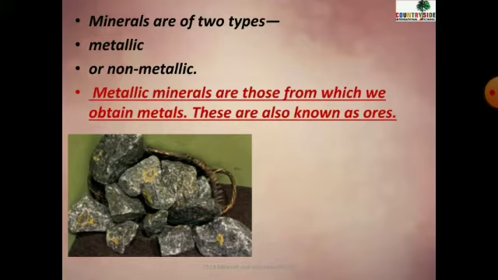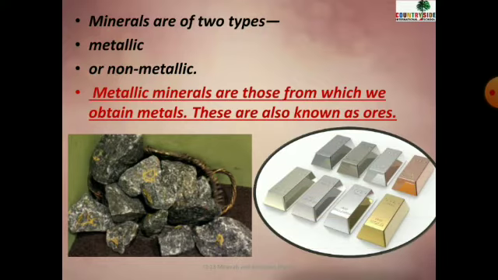So big rocks are there from which we can get the minerals, and that can be of two types, metallic and non-metallic. Metallic minerals are those from which we can obtain metals, and they are also known as ores. Now suppose gold is there. We have big stones or big rocks of gold, that is known as ore, and from which we obtain the gold, that is known as metallic minerals.